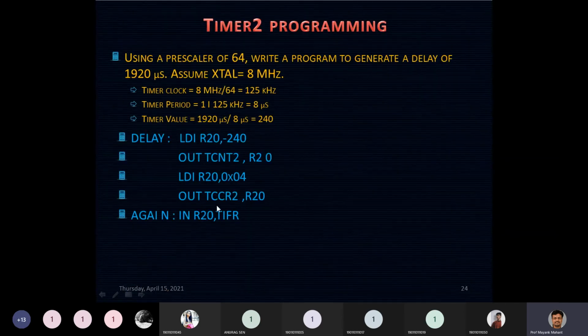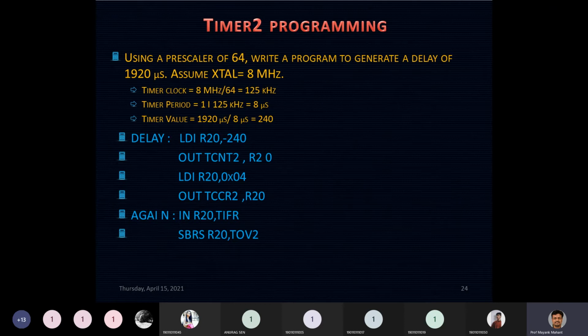So I load that 4 value in my TCCR register. Then the next thing I need to do, after loading my TCCR, is wait for my TOV flag to get raised. That TOV flag is in my TIFR register. So I will get the value of the TIFR register in my R20 and check whether the TOV2 flag has been raised or not. That can be done with SBRS, means skip the next instruction if this condition is satisfied. In your TIFR register, if the TOV2 flag is raised, just skip the next instruction.